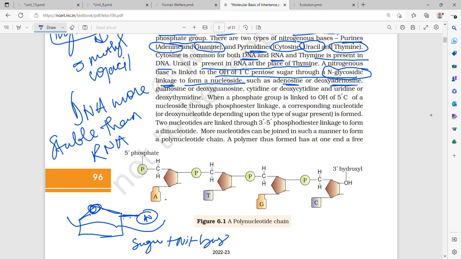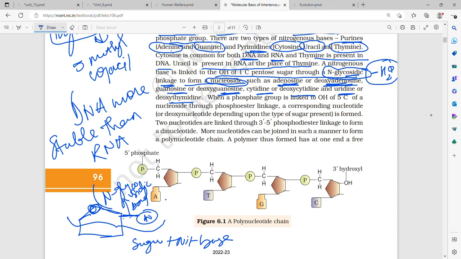When does it become a nucleotide? And this bond between them is the N-glycosidic bond. Between a sugar and nitrogenous base, the bond formed is glycosidic linkage. Why? Because minus H2O, water comes out and the glycosidic bond is formed, and it is called N-glycosidic linkage. And what do they form? Both of them together, without any phosphate group, form a nucleoside. Nucleosides are adenosine or deoxyadenosine, then guanosine or deoxyguanosine, then cytidine or deoxycytidine, and uridine or deoxythymidine.